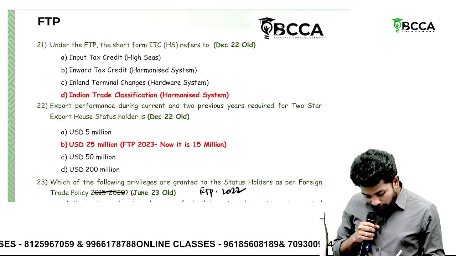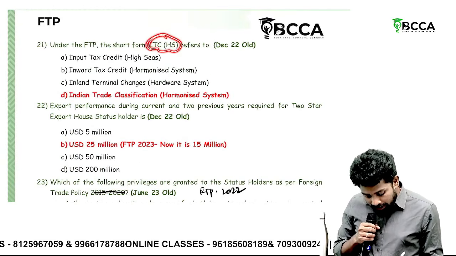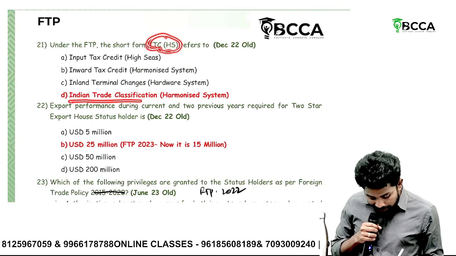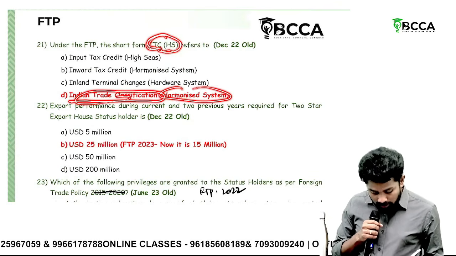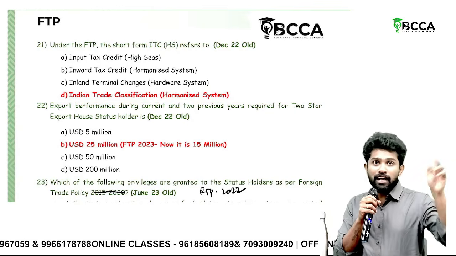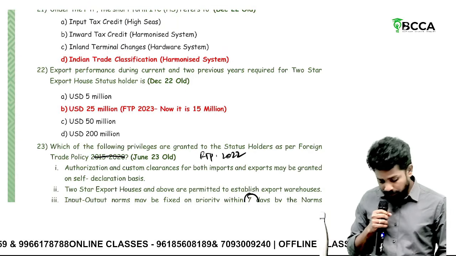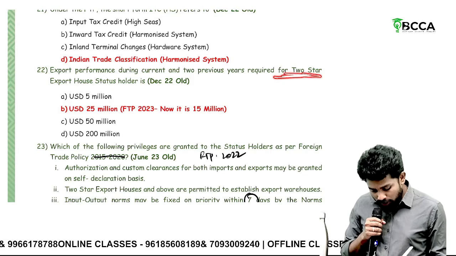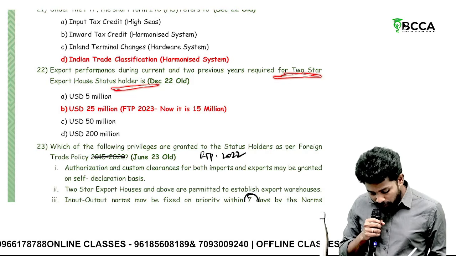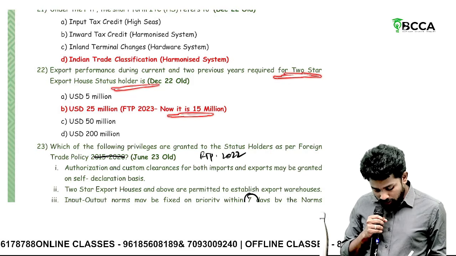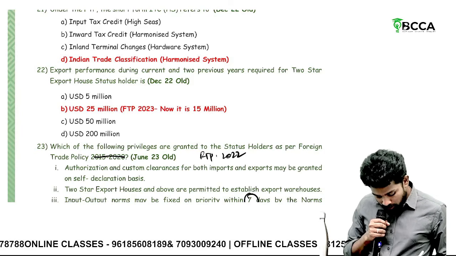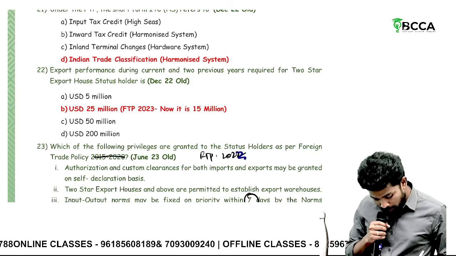Then under FTP, the short form ITCHS refers to Indian Trade Classification of Harmonized System. ITC does not mean input tax credit. Indian Trade Classification of Harmonized System. Then for a 2-star status holder, what should be the export performance? 15 million. Okay, 15 million should be made.